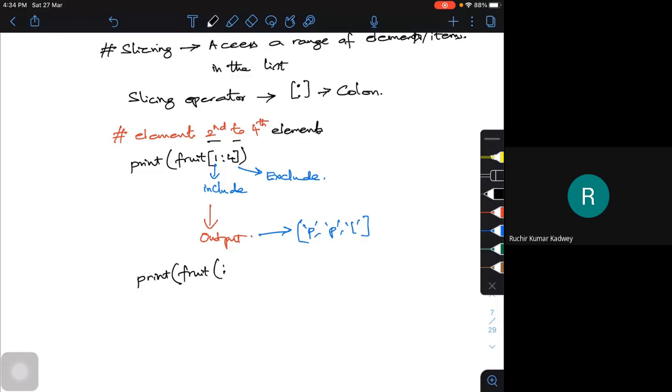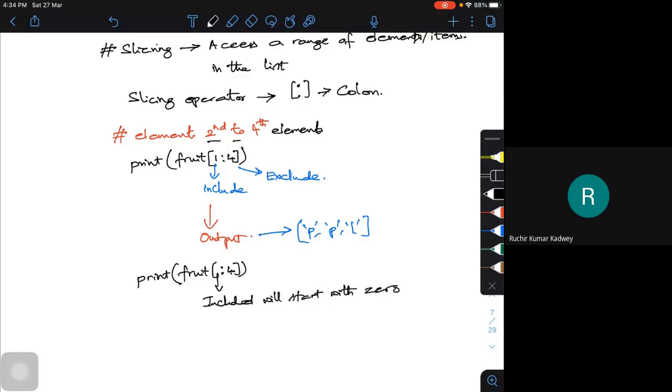It is a square bracket, fruit, square bracket, colon to 4. So whenever I put simply a colon at the beginning, the beginning number is included, and the inclusion will start with index 0.